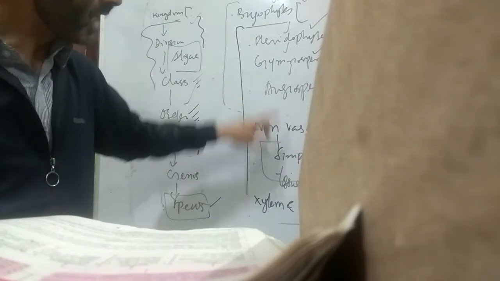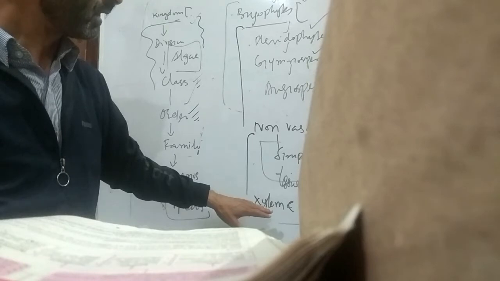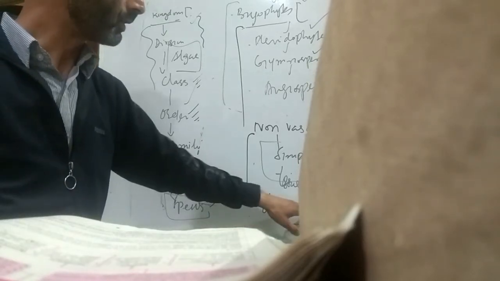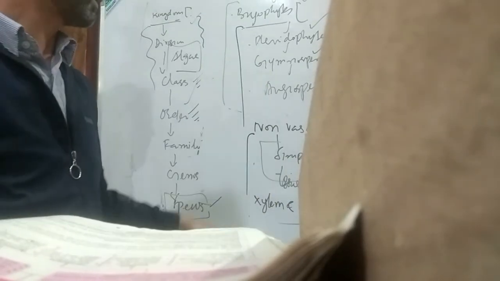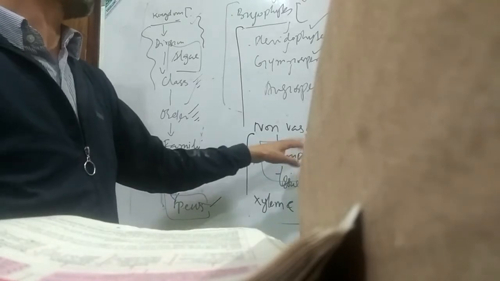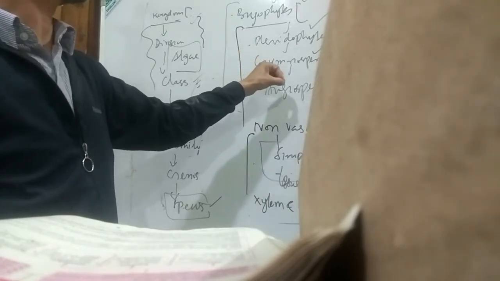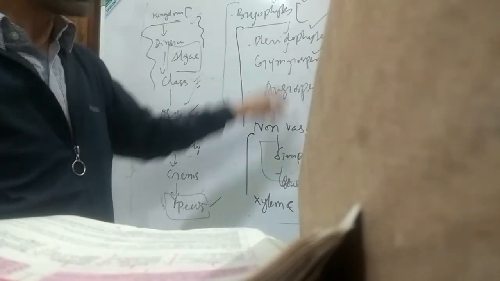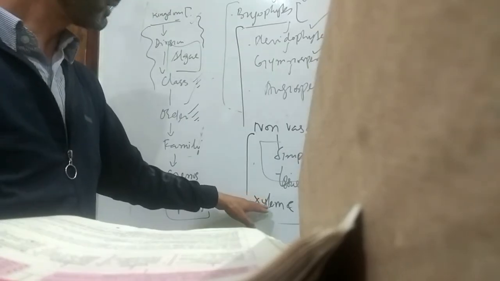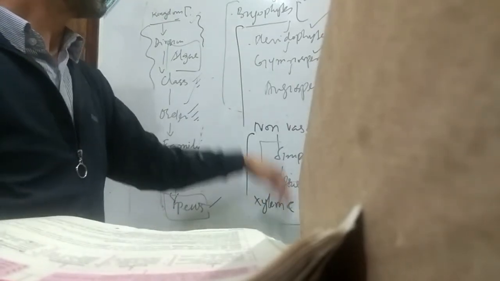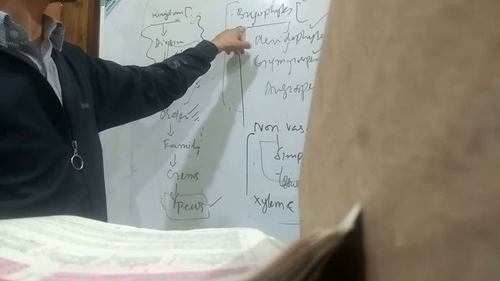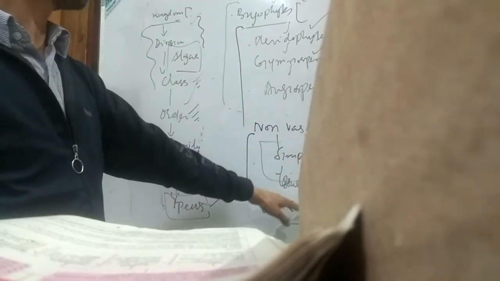Angiosperms have the highest development of xylem and phloem. That is, they have specialized tissue of xylem and phloem. Gymnosperms are intermediate, having better-developed xylem and phloem than pteridophytes, but bryophytes lack the vascular tissue, xylem and